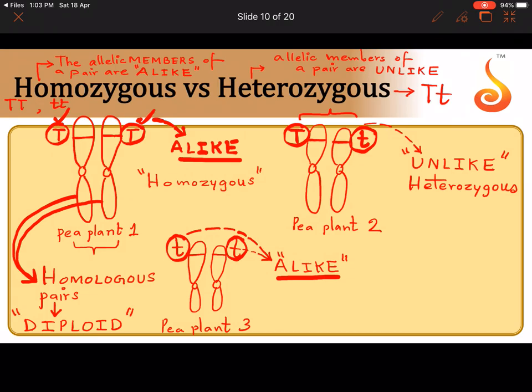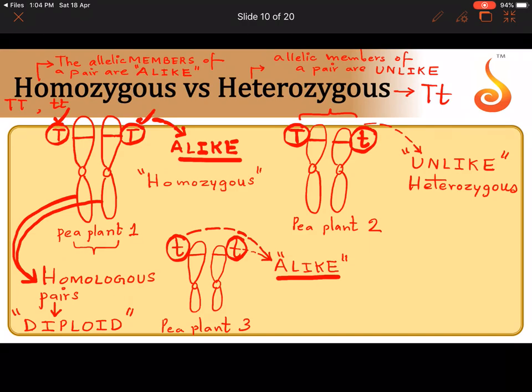And when do they form such pairs? When do they become prominent? During cell division. And why have two chromosomes come together and paired? Because they are genetically identical. So in a pair, if the allelic members are alike, the condition is homozygous. When the allelic members of a pair are unlike, then we call the condition heterozygous.